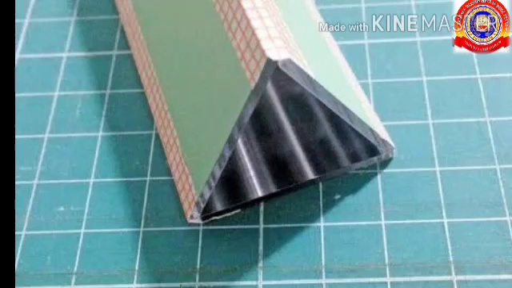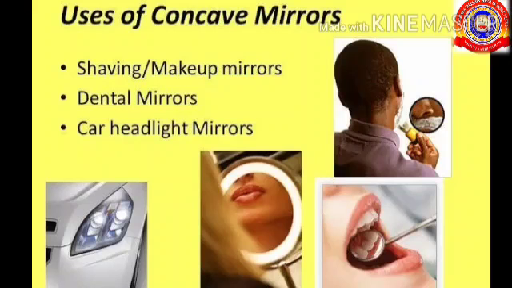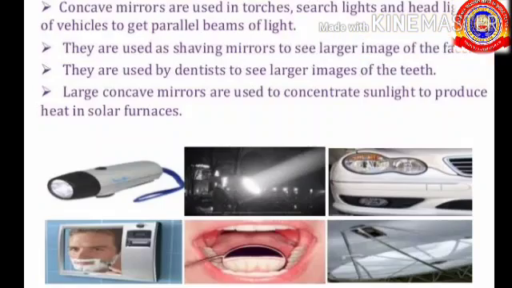Next one is the kaleidoscope. We have placed a few pieces of colored bangles or paper inside this. But due to the formation of multiple images, we can see a lot of images inside this. Then we have discussed the uses and peculiarities of different types of mirrors, that is concave mirror, convex mirror and plane mirror. Uses of concave mirrors.